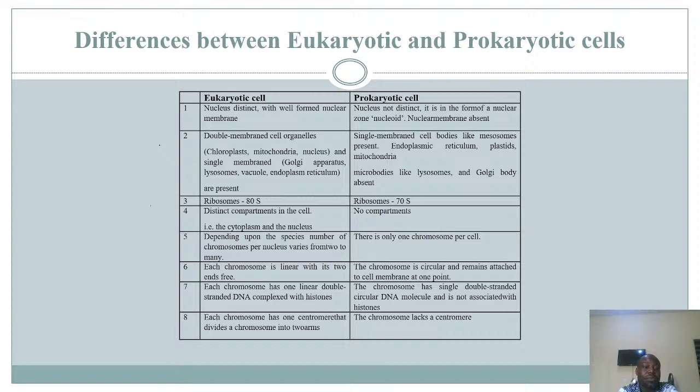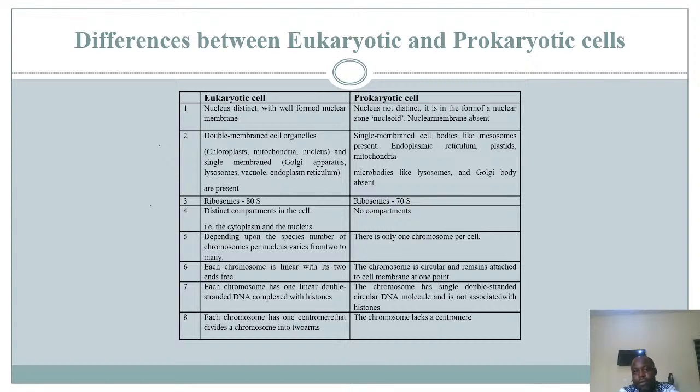They also have single membrane-bound organelles such as your Golgi apparatus, lysosomes, vacuoles, and endoplasmic reticulum. They are all present. So aside from the nucleus, they also have other membrane-bound organelles.